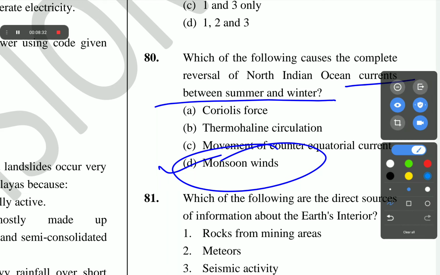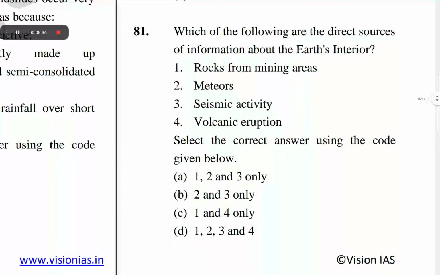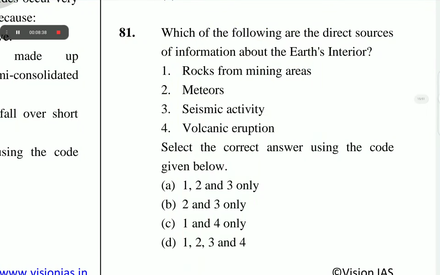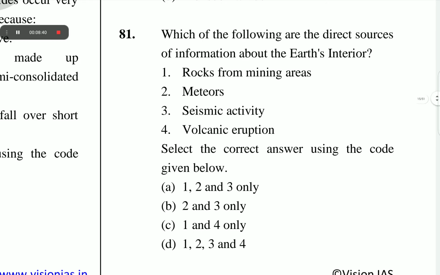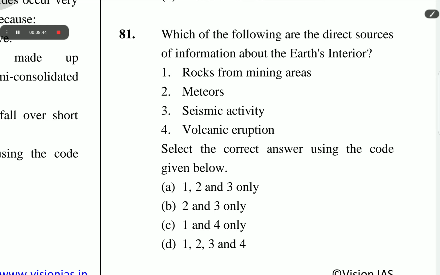The next question is question number 81. Which of the following are the direct sources of information about the Earth's interior? Rocks from mining areas, meteors, seismic activity, volcanic eruption. The correct option of question number 81 is C, 1 and 4 only.